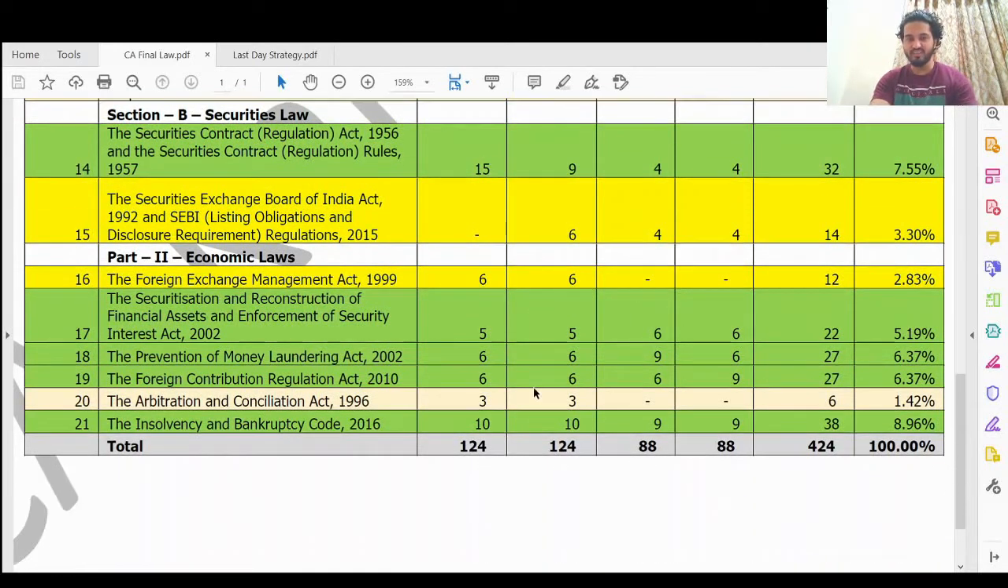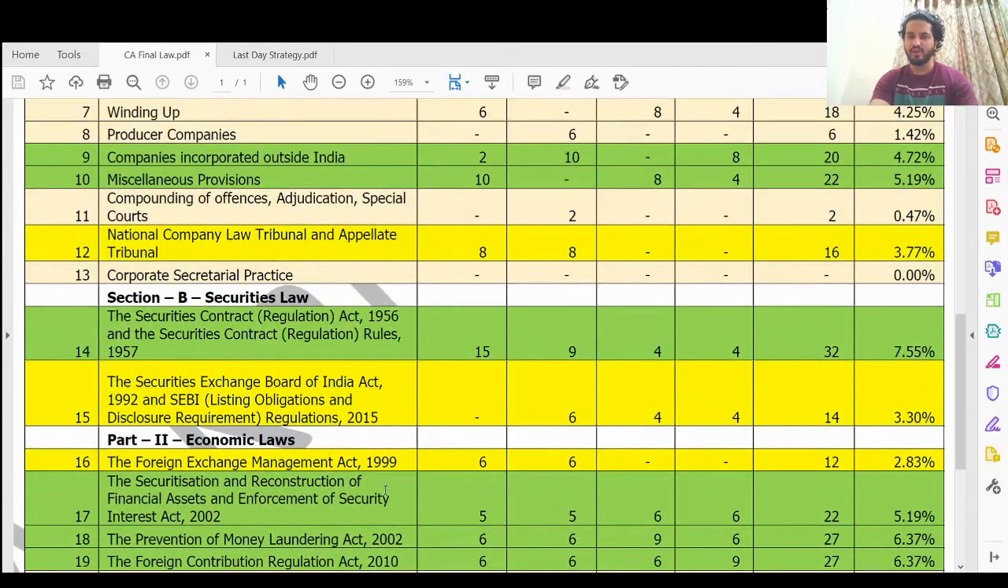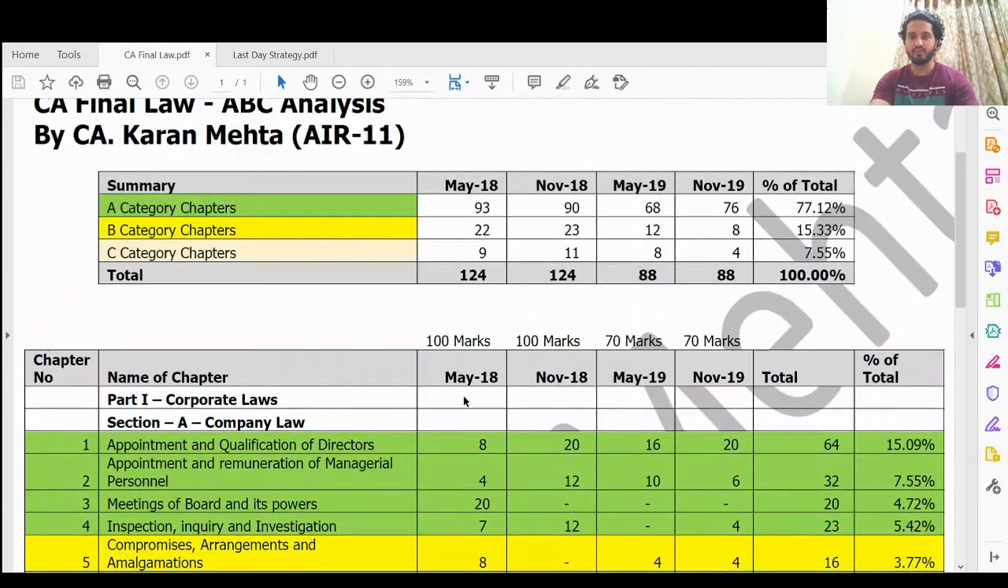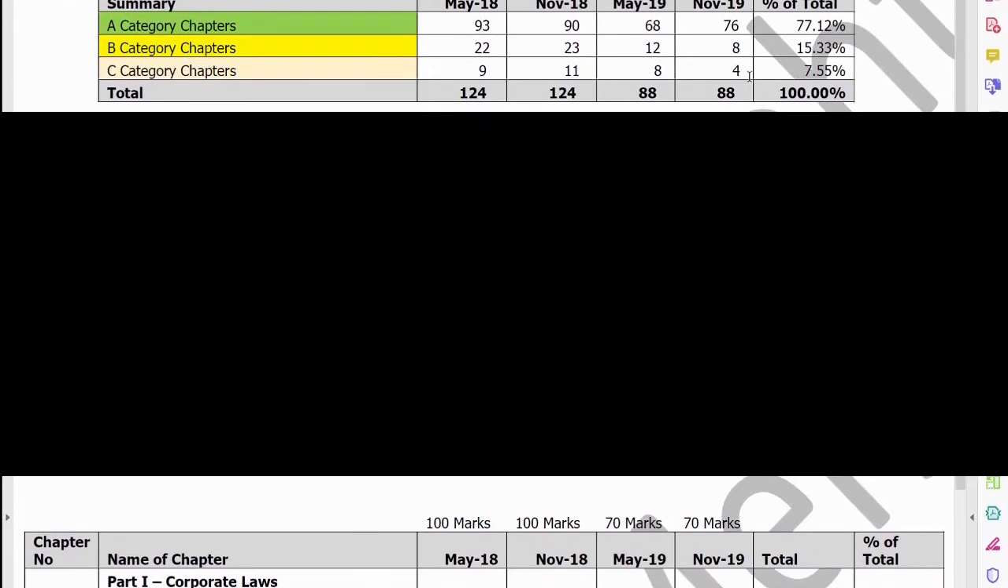So this is my analysis. You can drop some chapters according to your preference. I hope you got a little idea that if you just focus on these A and B category chapters, you still get so much. You can write more than a whole paper from A and B category chapters. In C category chapters, you can leave them for option.